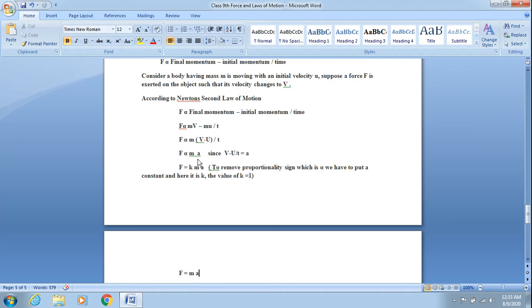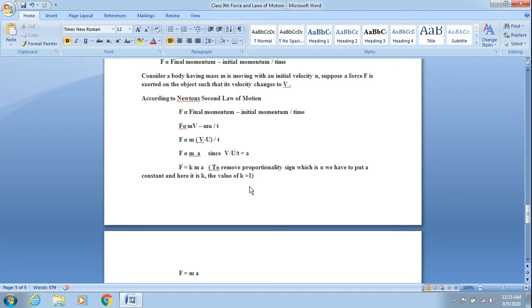So till here we have got that F is proportional to m into a. That's the sign for proportionality. It means if mass or acceleration, any one of them increases, then of course the force applied will also increase. To remove this proportionality and to do the numericals, we replace this proportionality with a constant k, and the value of constant k is 1.